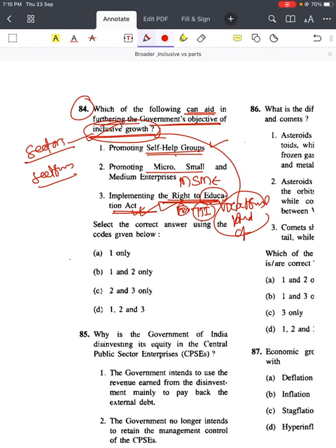Otherwise, you will be stuck with 1 and 2 only. But you have to include 3, because that will make it a broader and more inclusive approach. That's why the answer is D, 1, 2 and 3.